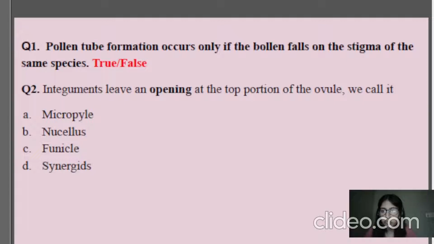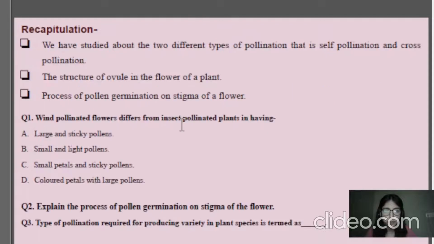The second question is: integuments leave an opening at the top portion of the ovule. Is it called micropyle, nucellus, funicle, or synergids? If you were following what I discussed earlier, and if you're clear about the diagram of the ovule, you will be able to answer this question perfectly. So the opening at the top portion of the ovule is called what? Put your response in the chat box. We'll be moving forward from here.